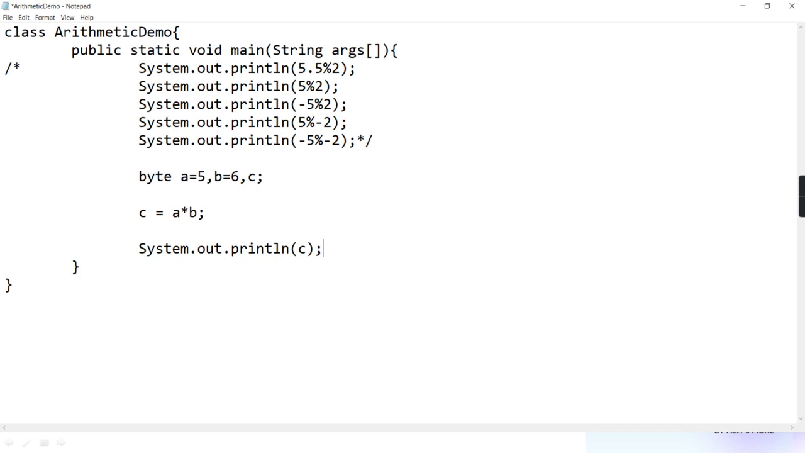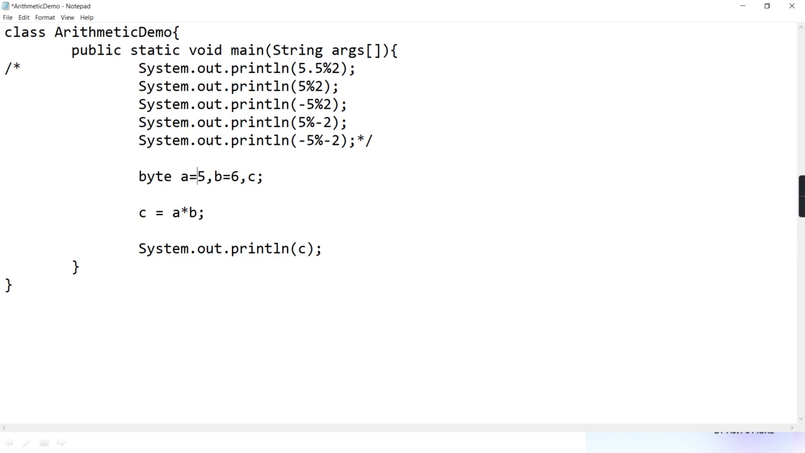Byte A is equal to 5, and it is not explicitly narrowing. We have to narrow explicitly. Here, there are no issues, because 5 can fit in a byte. Means 5 comes in a byte range.